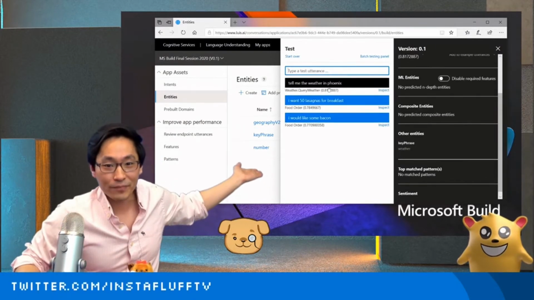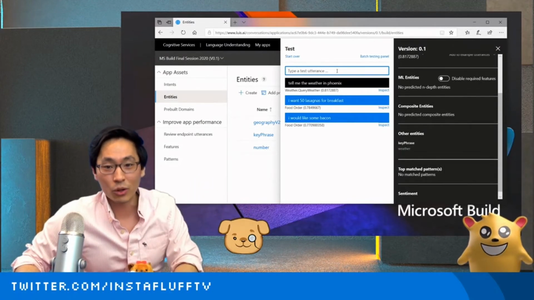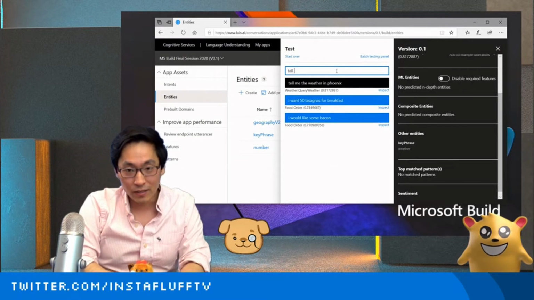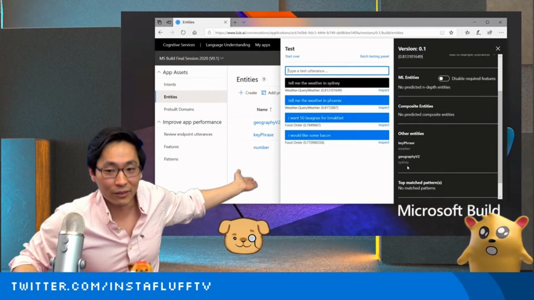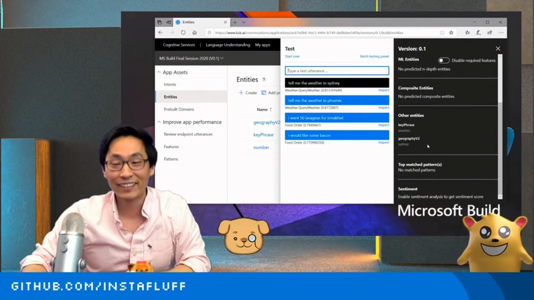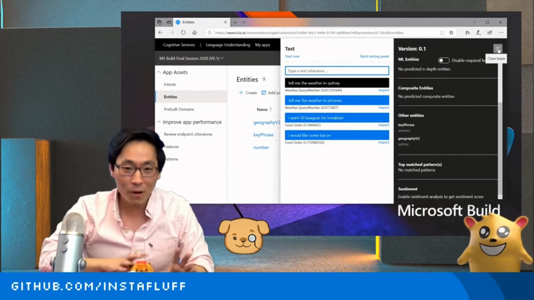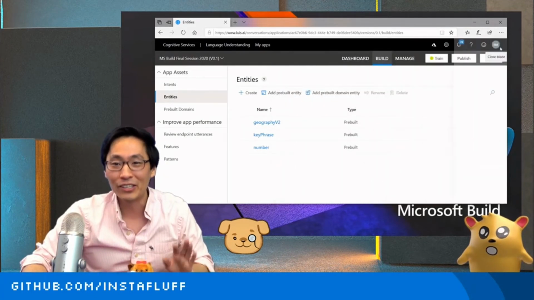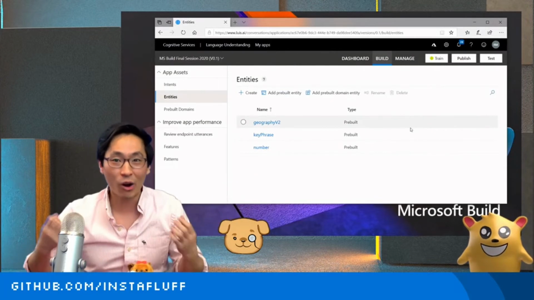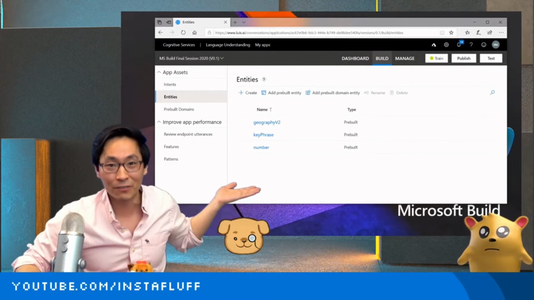Ooh, look at that. Tell me the weather in Phoenix, and the key phrase it recognized as weather. And let me try. Tell me the weather in Sydney. I'm not sure why it didn't recognize Phoenix as a city, but Sydney recognized geography V2. Pretty easy, right? That's literally all you have to do. You just type in a whole bunch of example sentences to train an AI. And just like that, without any code, you can start making a chatbot that understands our regular languages. And that's kind of the magic of a lot of the different services on Azure.